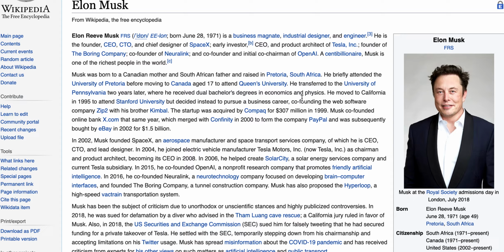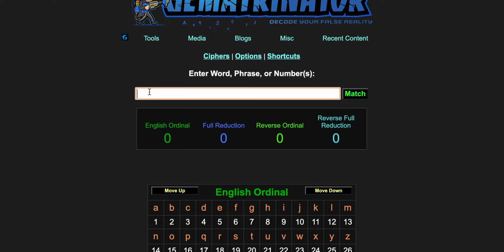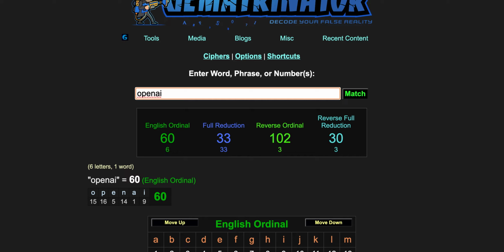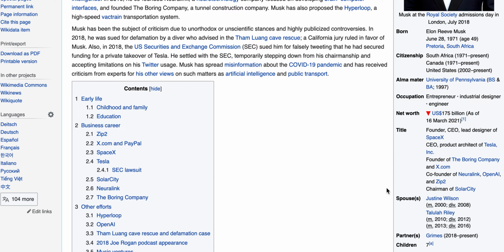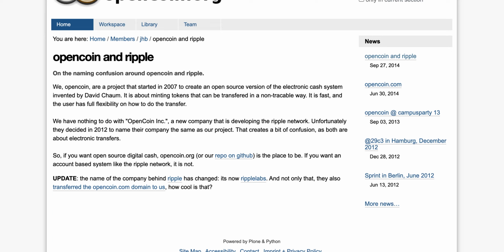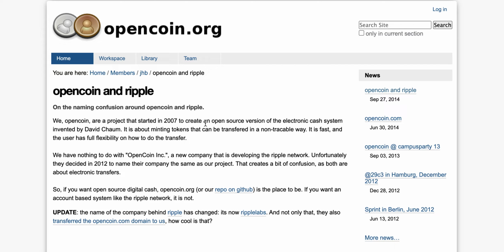But anyways, just to get back on track, one other thing that reminds me about OpenAI, which is one of his projects, right here, you can see OpenAI. It comes back to something someone sent me recently with OpenCoin. And I'll just quickly read through this. We, OpenCoin, are a project that started in 2007 to create an open source version of electronic cash system invented by David Chaum. It is about minting tokens that can be transferred in a non-traceable way. It is fast, and the users have full flexibility of how to do the transfer.